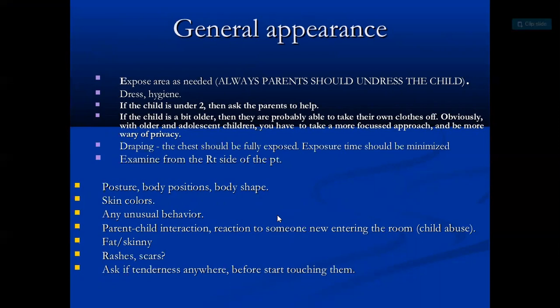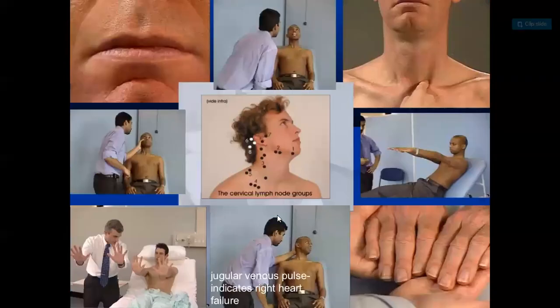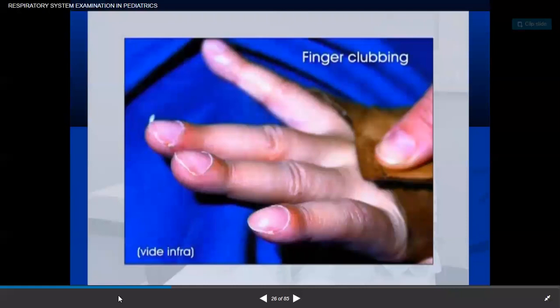Draping, examine from the right to left of the face. Posture, body position, body shape, skin color, unusual behavior, parent-children interaction, reaction to someone new, entering the group, fatty and skinny, rashes, scar, and any tenderness anywhere before starting touching. Check finger clubbing.